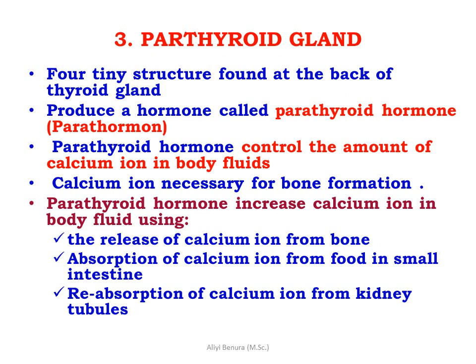The third endocrine gland is the parathyroid gland. There are four structures found at the back of the thyroid gland. They produce hormones known as parathyroid hormones. Parathyroid hormone controls the amount of calcium in our body fluids. Calcium ions are necessary for bone formation. Parathyroid hormone increases calcium ions in body fluid by the release of calcium ions from bones, absorption of calcium ions from food in the small intestine, and also reabsorption of calcium ions from kidney tubules.